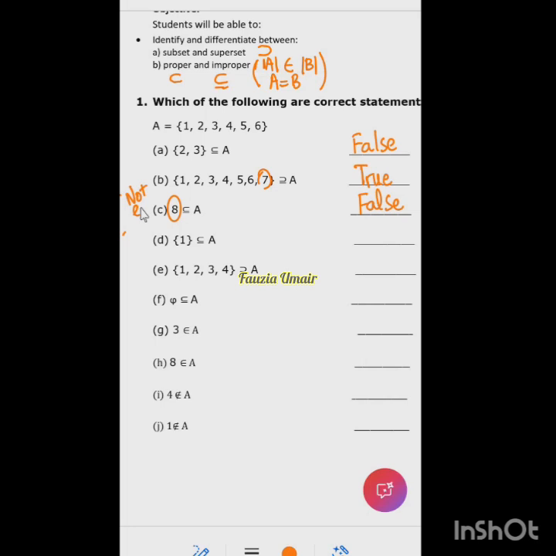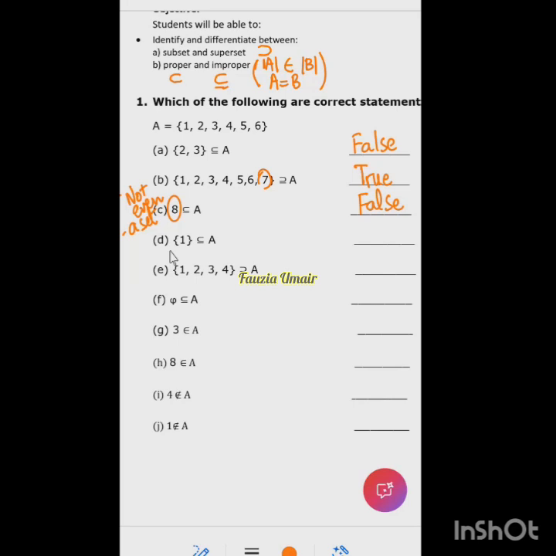कल हमने ये पहली बात पढ़ी थी कि for a set we need curly brackets. So not even a set. So अगर एक set ही नहीं है तो फिर हम कह नहीं सकते it's a superset, subset जो भी. जब वो set ही नहीं है तो उसका comparison ही नहीं है, right? So 8 is not a set even. So we will say this is a false statement because 8 is not a set.